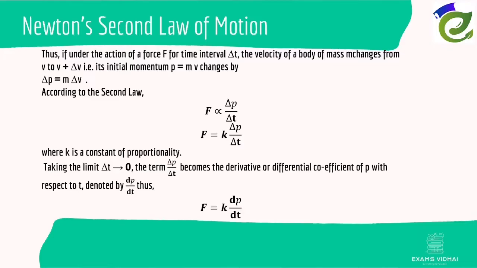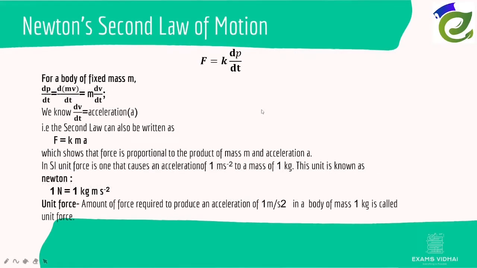Now, according to the second law, force is directly proportional to delta p by delta t, that is, the rate of change of momentum. To remove the proportionality, we add a constant of proportionality k. Here k is a constant of proportionality, and this is the main expression for Newton's second law of motion. Now, taking the limit delta t tends to 0, the term delta p by delta t becomes the derivative or differential coefficient of p, that is dp by dt, nothing more than that. And now F is equal to k dp by dt.